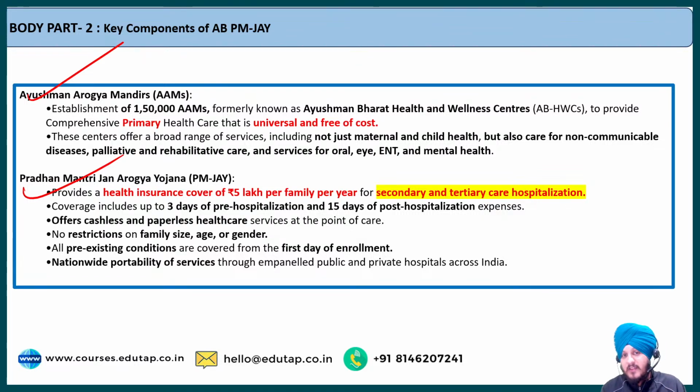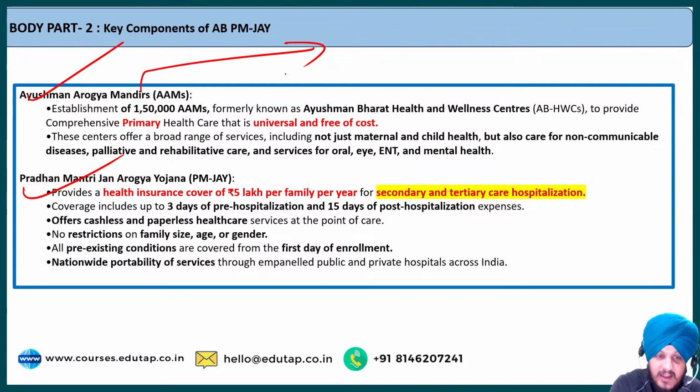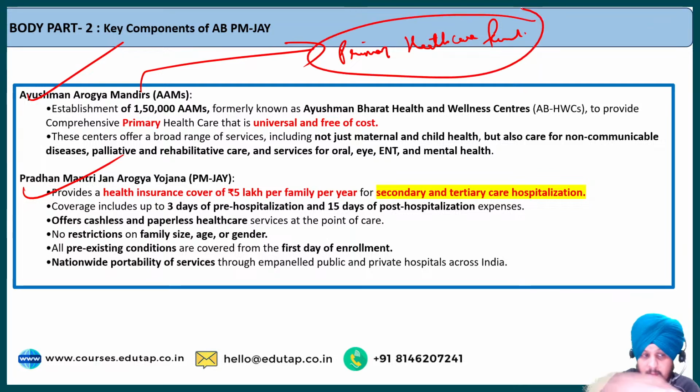Earlier they were known by the name Ayushman Bharat Health and Wellness Centers, but later on their name was changed to Ayushman Arogya Mandirs. And what is the job of these Ayushman Arogya Mandirs? Basically they provide primary healthcare facilities. This is something that you need to remember, that they provide only primary healthcare facilities. They do not provide secondary and tertiary healthcare facilities, only the primary ones.